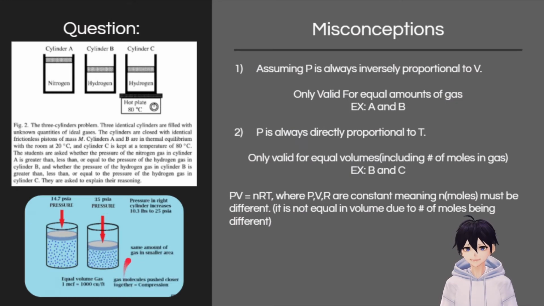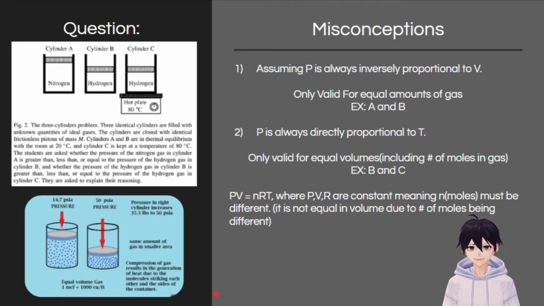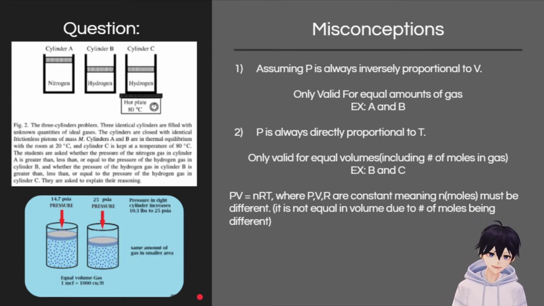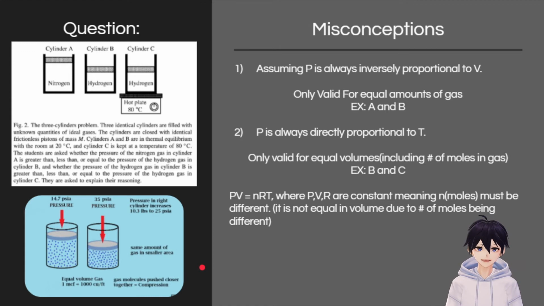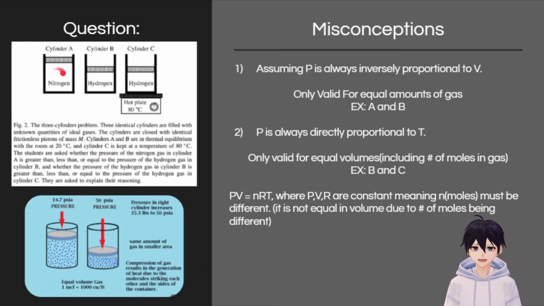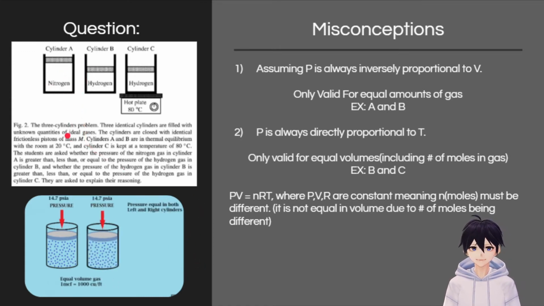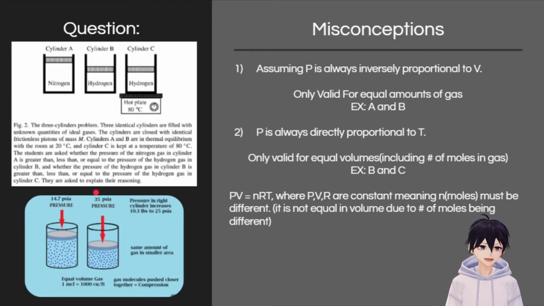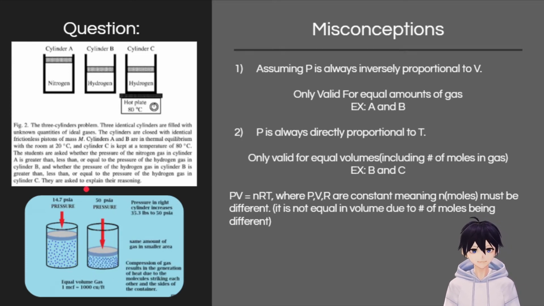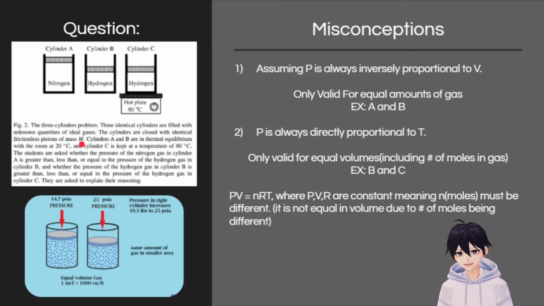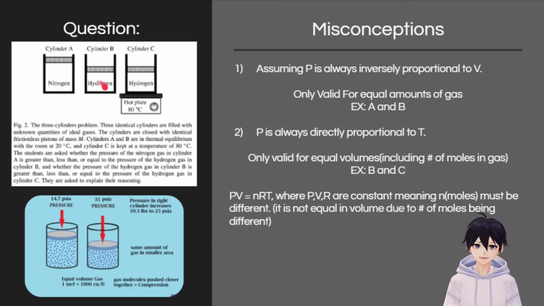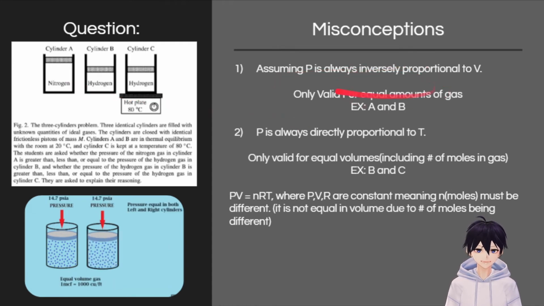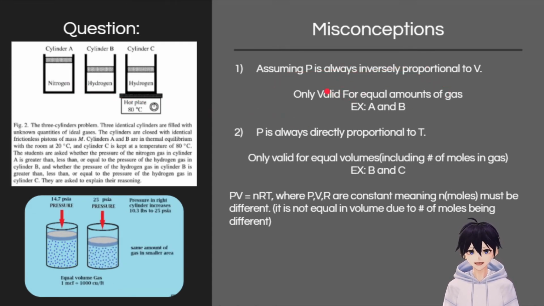As for the misconceptions, one is that we assume pressure is always inversely proportional to volume. That is only valid for equal amounts of gas. We can see that in A and B, you may assume that since the volume is bigger in one of them, the volume should decide whether there's more or less pressure in the other. Since these two have different amounts of gas, that makes this whole statement invalid, so we can't decide on that.